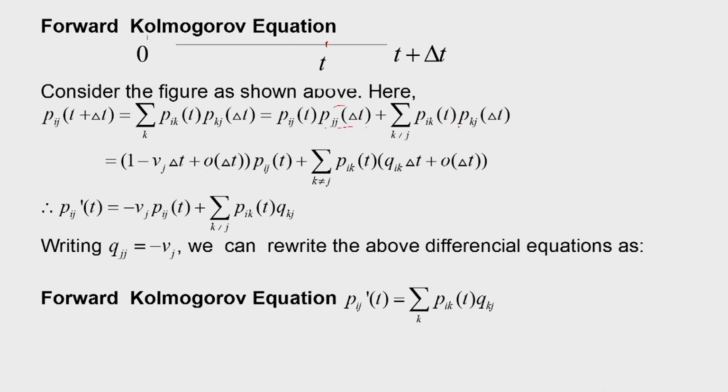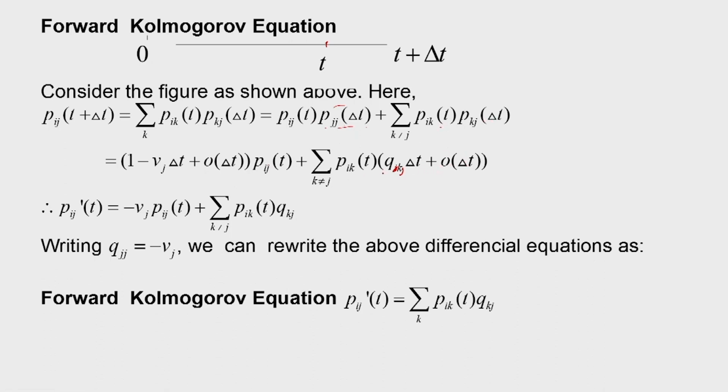Similarly, here also I use lemma 2 to get this term: Pkj delta t is equal to Qkj delta t plus O delta t. So, that we have written using lemma 2.